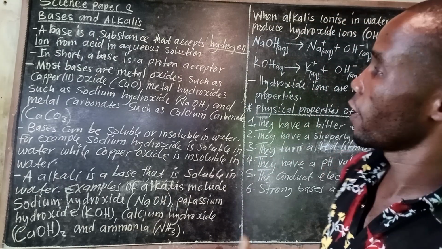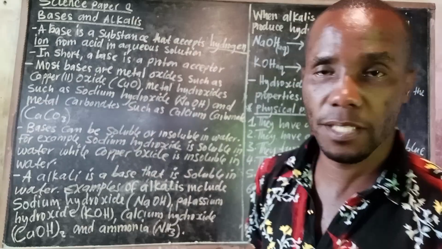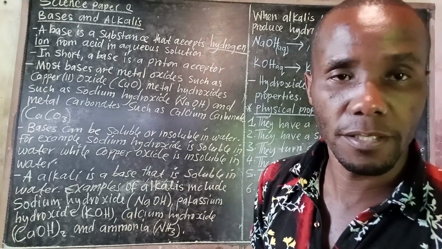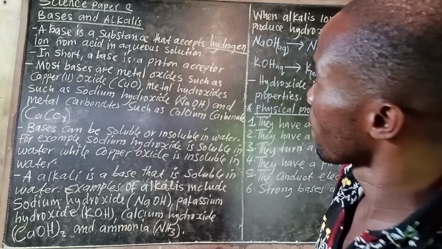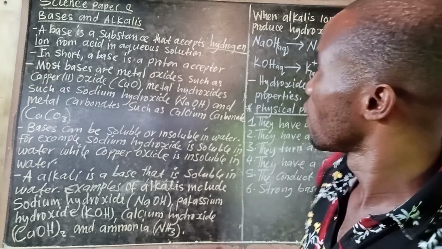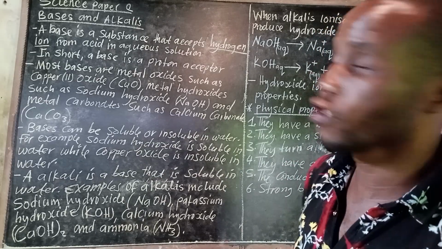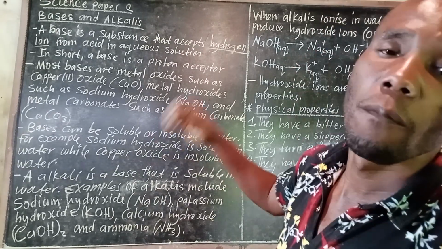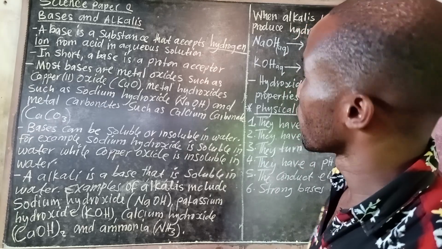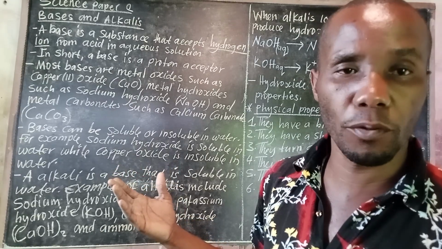With me, your teacher. I've come with this wonderful topic, bases and alkalis. That is what we are looking at today. So a base is a substance that accepts hydrogen ions from an acid in aqueous solution. That is a base. So in short, a base is a proton acceptor. So I'm giving you examples of bases.